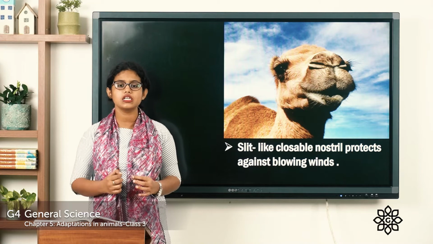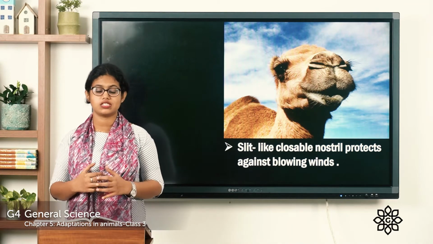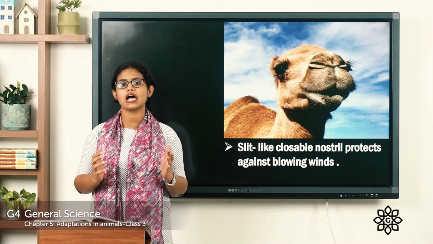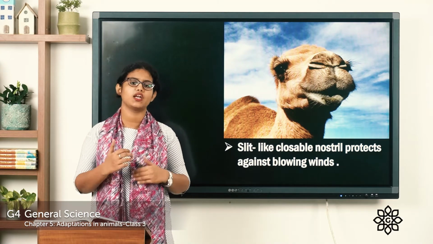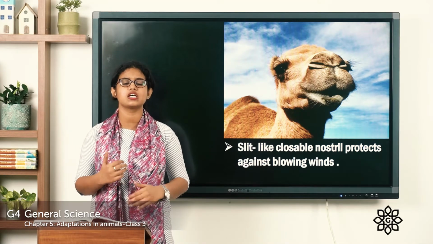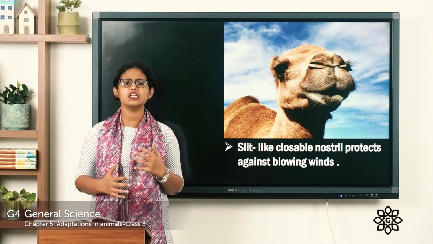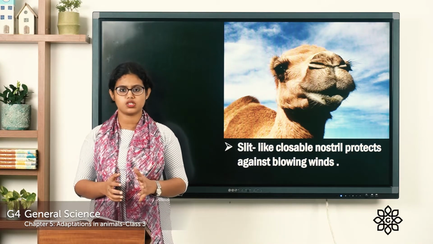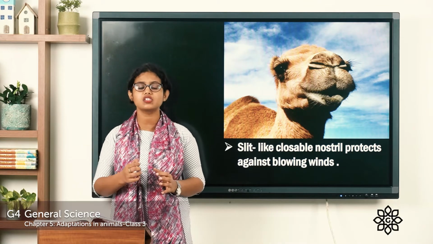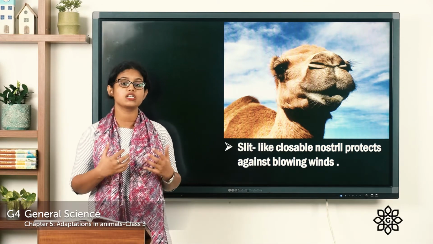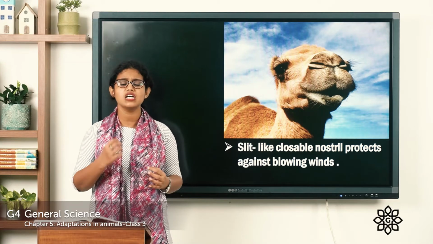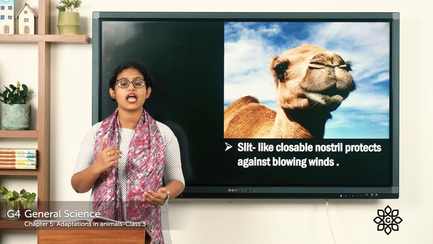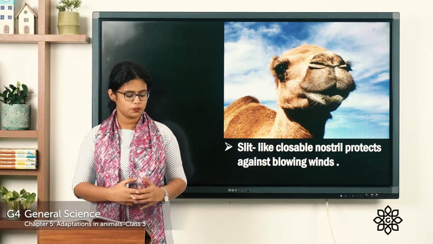They have slit-like closable nostrils. That means they can open and close their nostrils at any time according to their will. So when there are sandstorms, the camels close their nostrils so that the sand does not enter their nose. So what type of nostrils do they have? They have slit-like closable nostrils that can be closed and opened at any time.